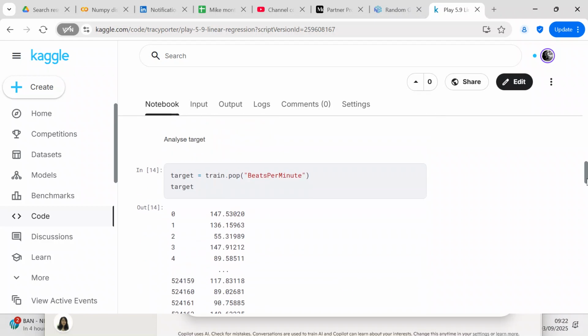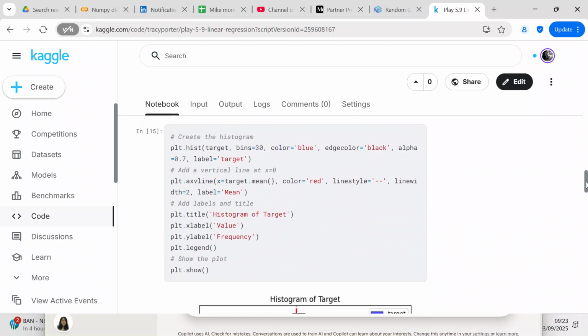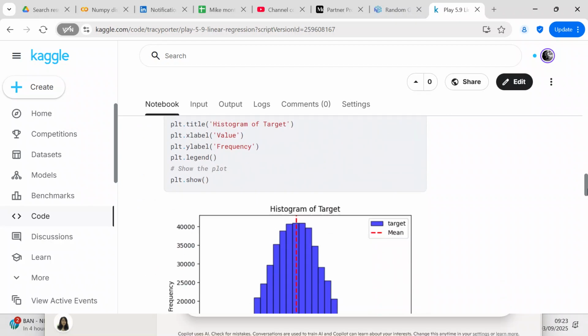So now we're going to analyze the target. Your target is you're going to pop the beats per minute out of the train data frame. And so here is your target. And then we're going to create a histogram of the target using Matplotlib. I've been using Matplotlib because whenever I use sklearn, invariably you get a warning, so I decided to just use Matplotlib.